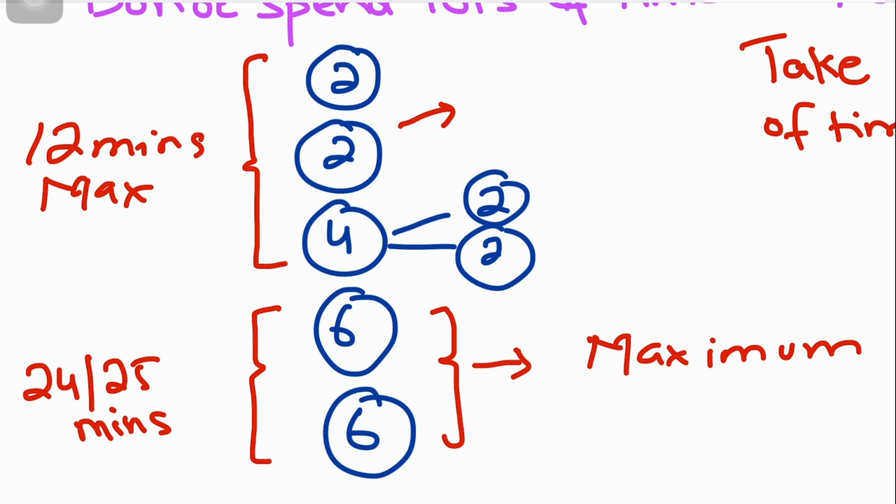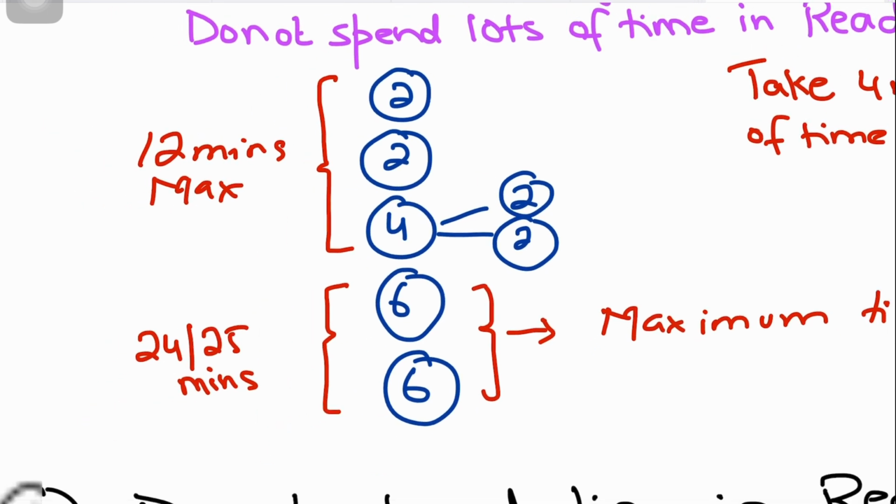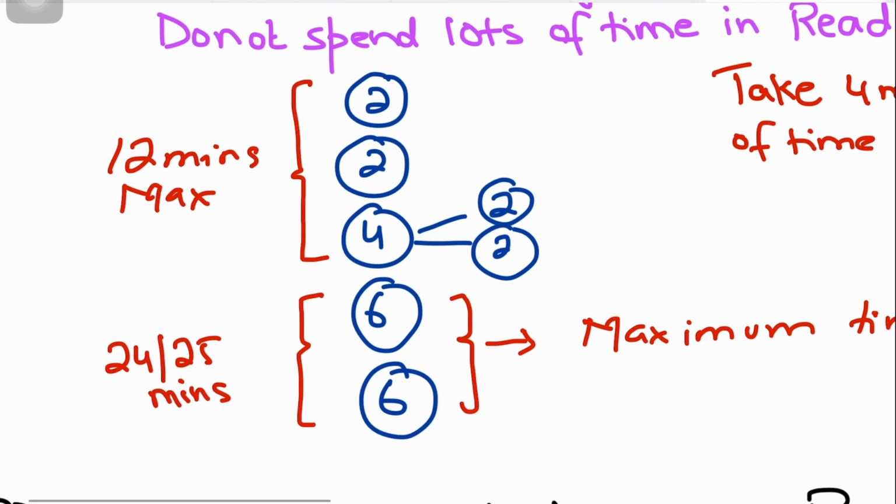If you want to attempt the last 2 questions first, you can do that. It's up to you. But you will spend a maximum of 12 minutes on the first 3 questions, the 2, 2 and 4 mark questions. And if the 4 mark is divided into 2 and 2, maximum for all the questions preceding the 6 markers in the case study, you will spend a maximum of 12 minutes, not more than that.